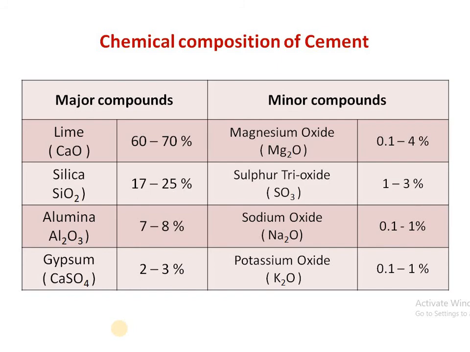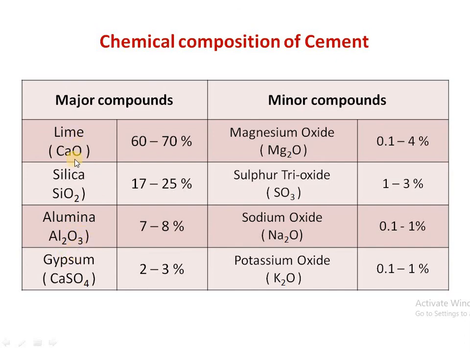So basically, there are two types of compounds present in the cement. The first one, major compounds, and the second one, minor compounds. The major compounds are those which are present in a larger amount. Their percentage in cement is high as compared to the minor ones. So they are lime, silica, alumina and gypsum.